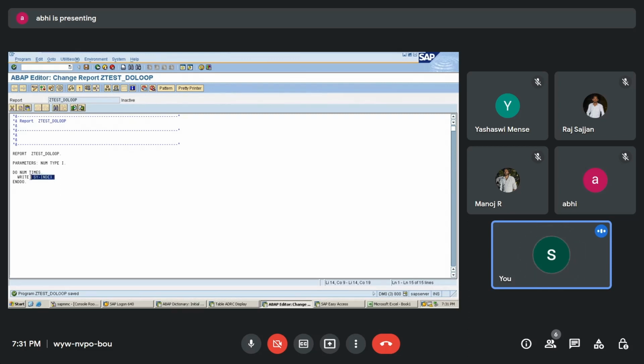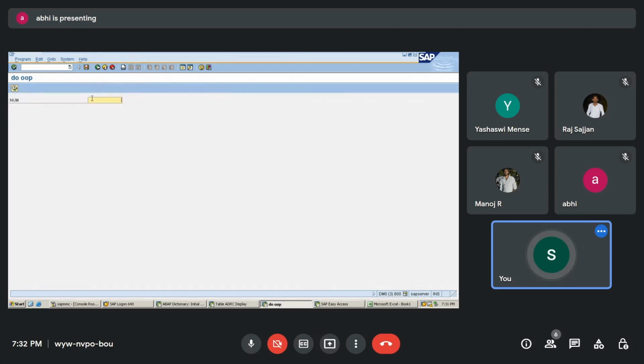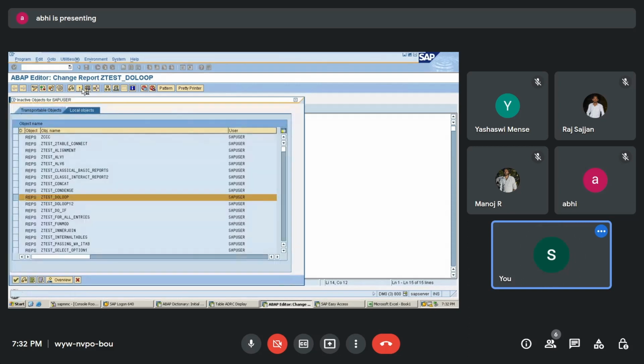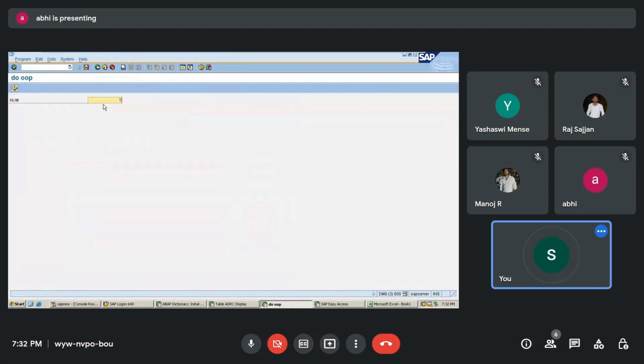I'll save this, check, activate and run it. If I enter 10, it is going to write 10 times. You can see here 1, 2, 3, 4, 5, 6, 7, 8, 9, 10. I have written it without a slash, so it is coming on the same line. If you write a slash over here, then it is going to come on the next line. Run 10, run.